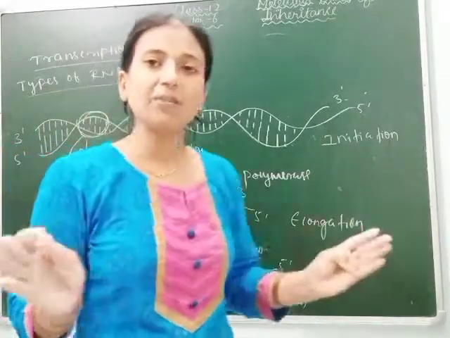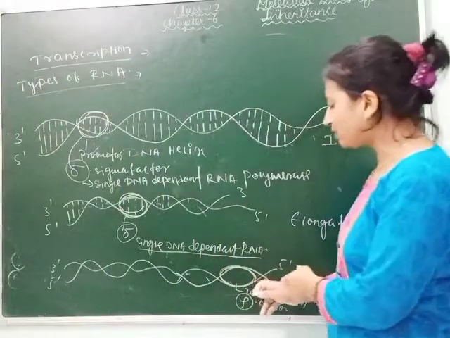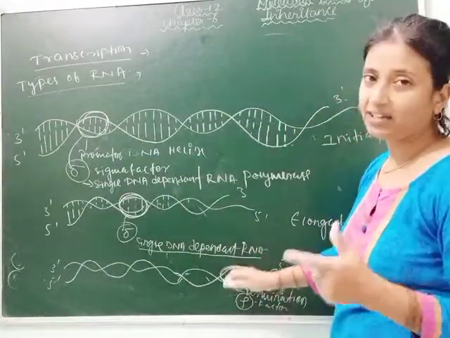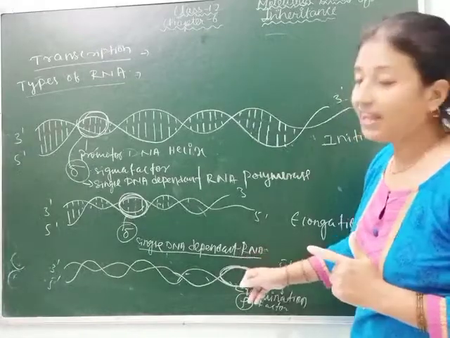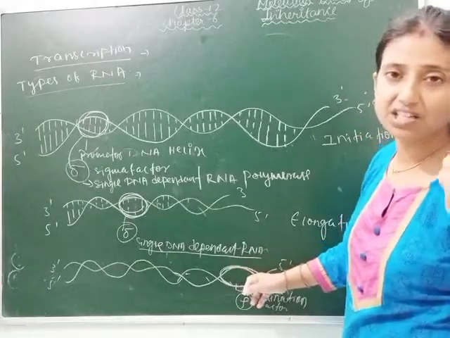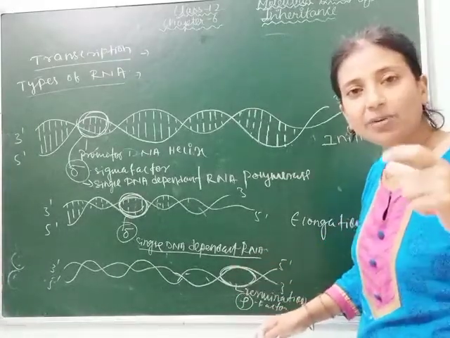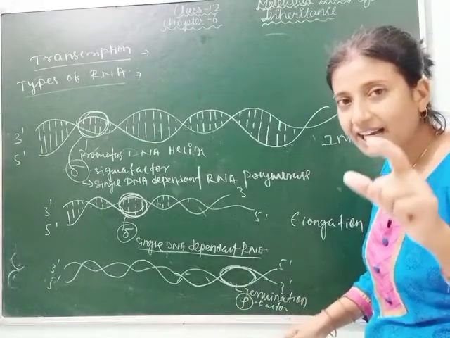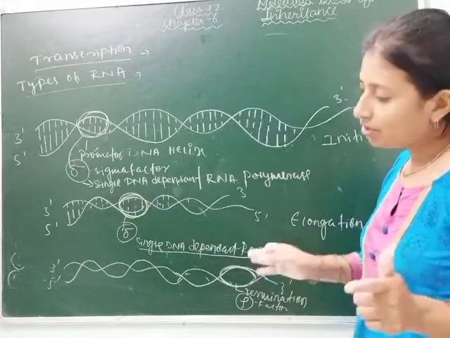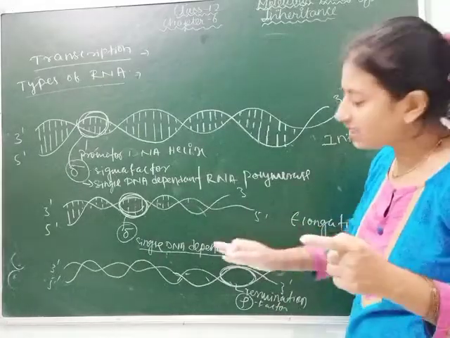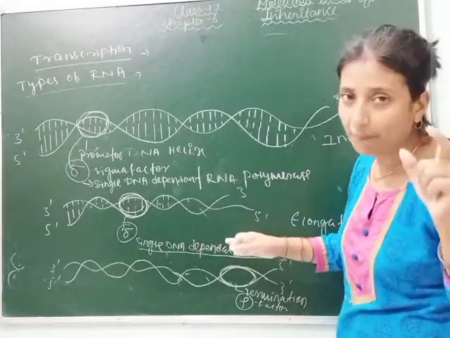Now transcription is completed, so the rho factor binds with it and a terminating factor comes which stops the process of transcription. And when transcription stops, the single DNA dependent RNA polymerase gets removed, means it has no role now because its main function is elongation and the elongation process has already been completed.